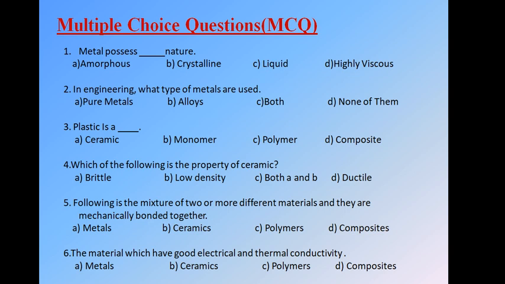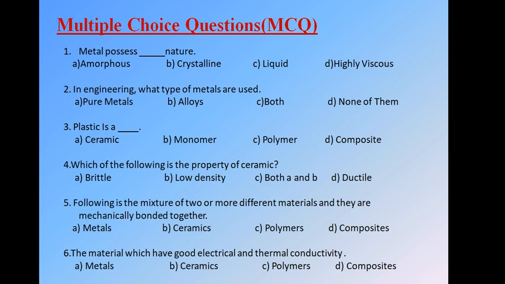Okay, so the first one is: metal possesses dot dot dot nature. We have four options: first amorphous, second crystalline, third liquid, fourth highly viscous. As we know, metals are hard materials and hard materials possess a crystalline nature. So the answer of the first is B, that is, metal possesses the crystalline nature.